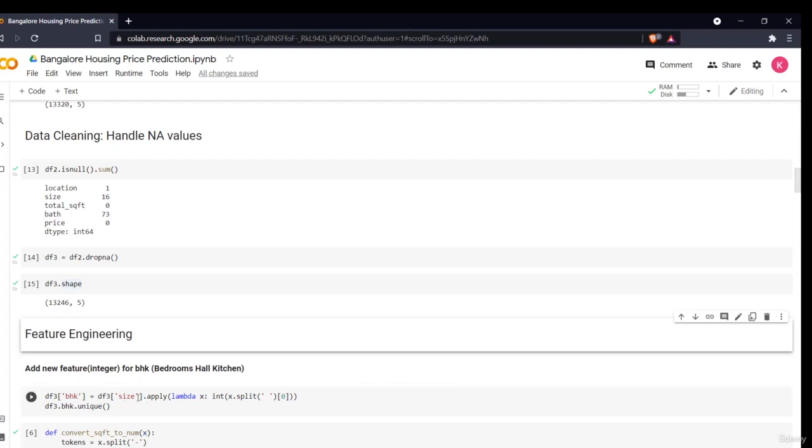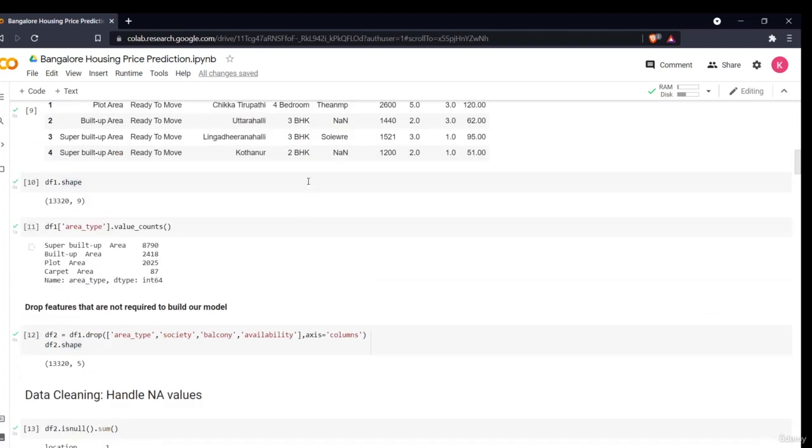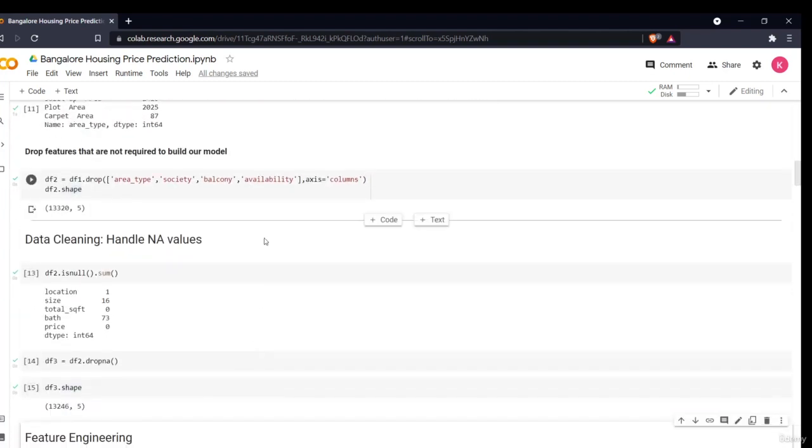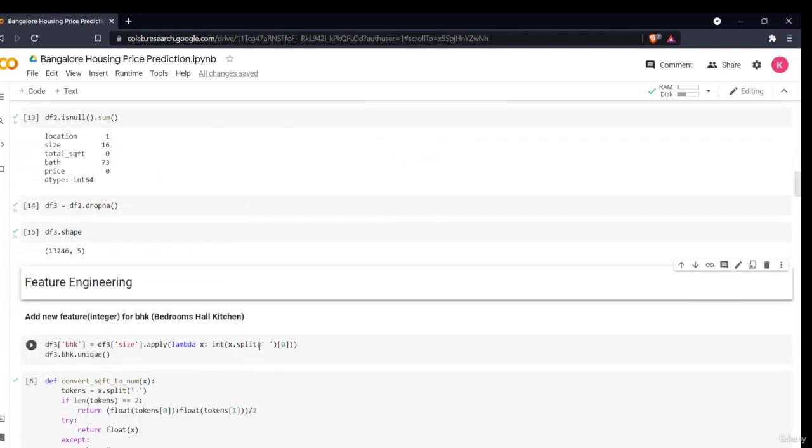Then I am saying okay size, and I'm saying apply. Lambda is basically a command in Python. For that, if you don't want to define a function in another line, you can simply define a small function in the same line and execute it using lambda. I am saying split it with the space bar. The space is here, and give me the very first string. So it will fetch me the integer part.